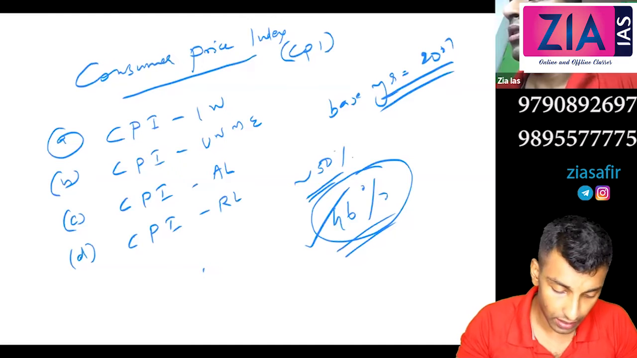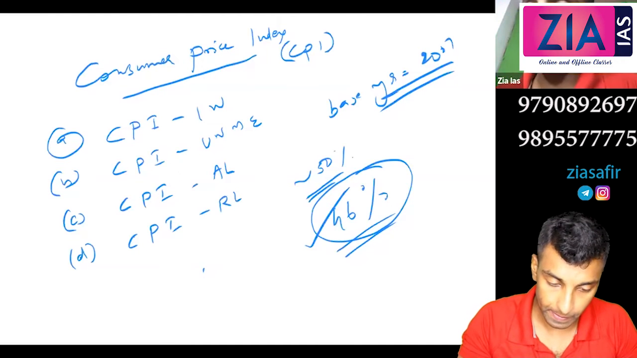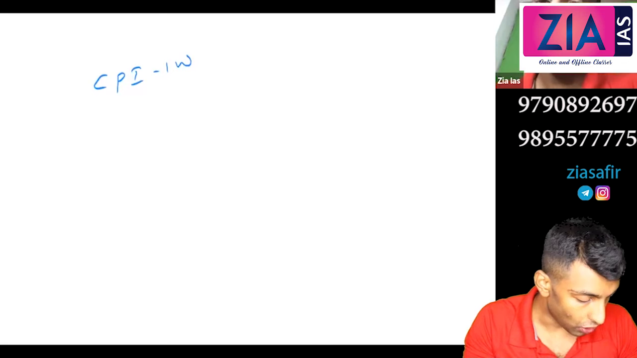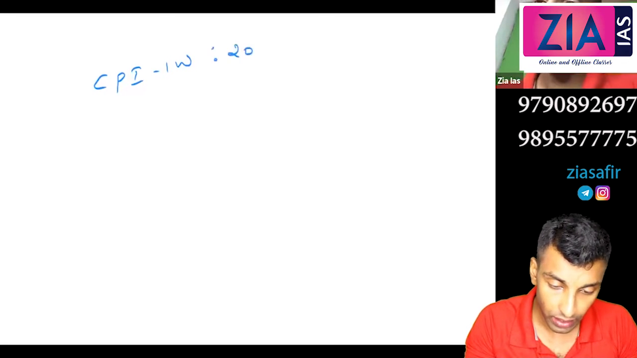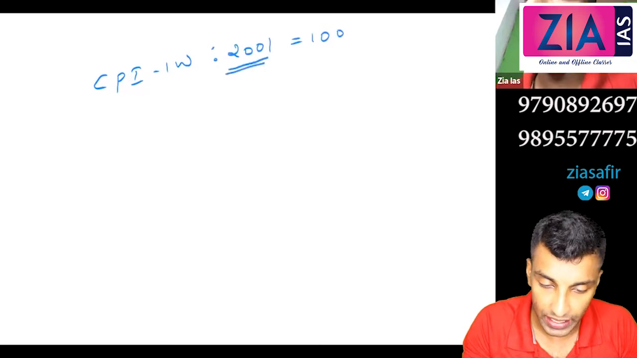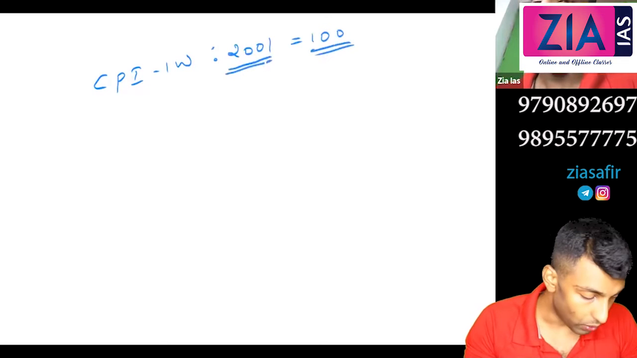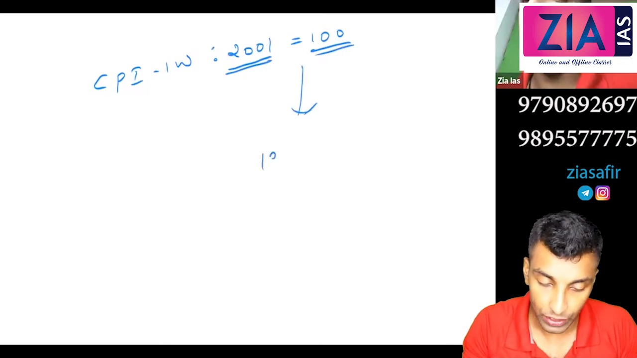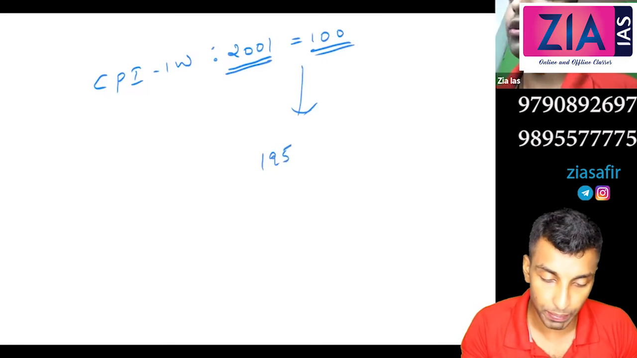Again, you can see it is an index number. So how will you write CPI? For example, if I am talking about industrial workers, CPI IW colon 2001 equal to 100. So you always start with the base year and base value. Now if I am saying the values, let's say 195. So in 2019, the value of CPI is 195.